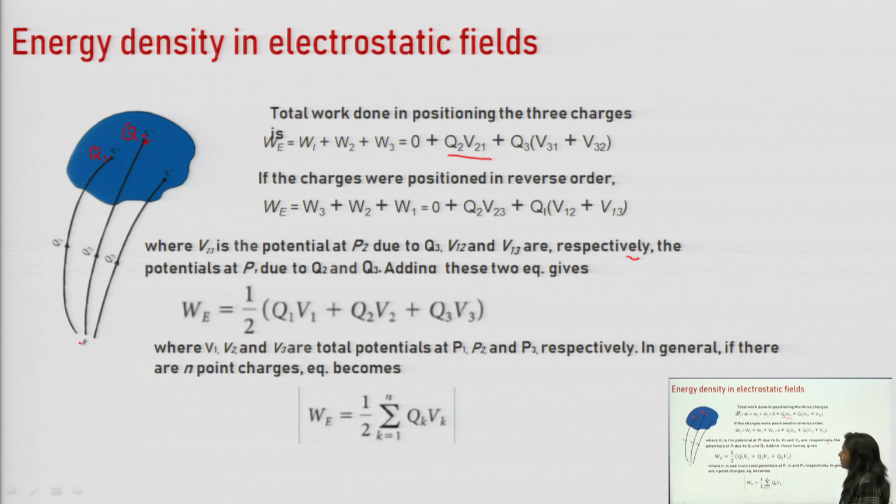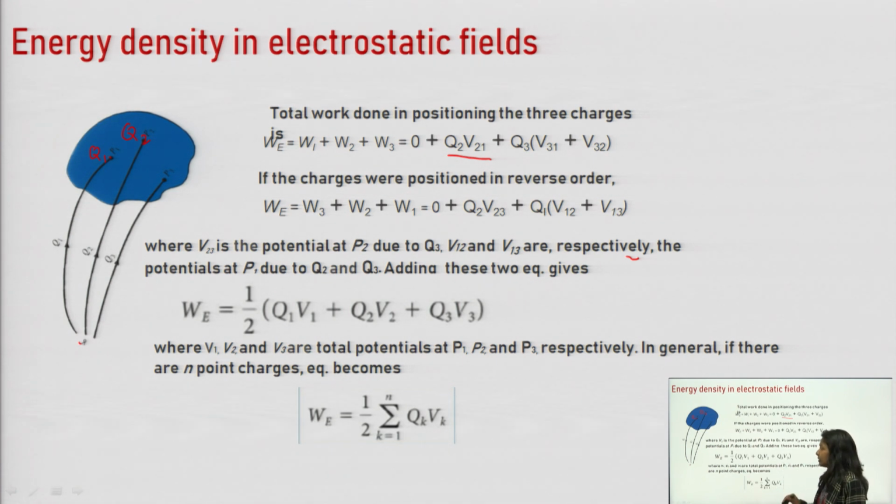Now if the charges were positioned in reverse order, then what will happen? Let us bring all the charges here again, and this time we will place all the charges in the reverse way. First of all we will place Q3 at P3, then the total work done will be 0. Next we will place Q2 from infinity to P2.